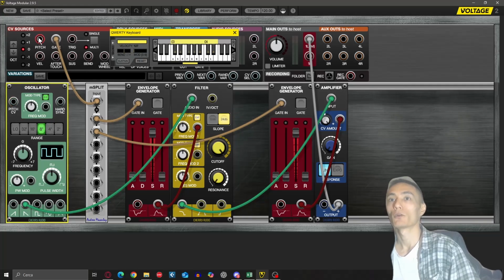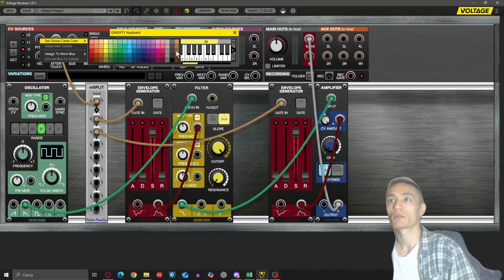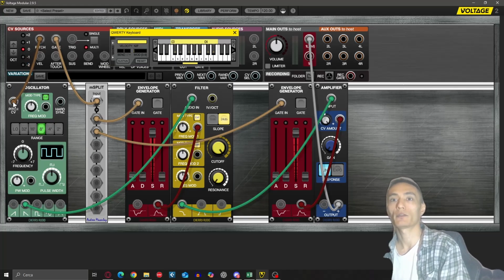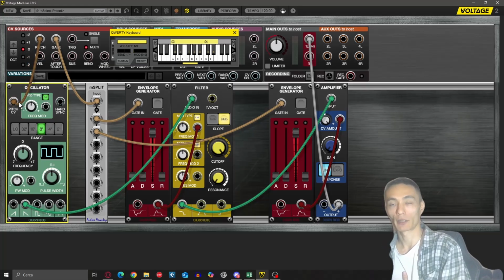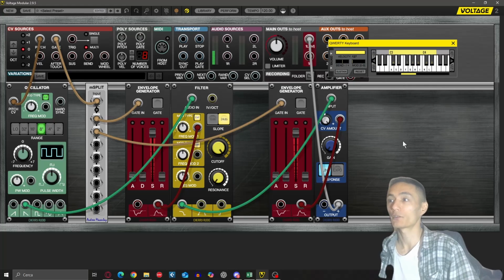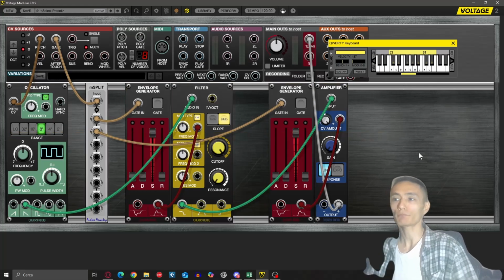So yeah, let me change the color. I'm gonna use a darker brown like this one, and I'm gonna plug it here. Now the oscillator will generate a frequency, a note, which depends on the key that I'm pressing. Very simple. And that's it. This is the bass patch. Now the patch is over.